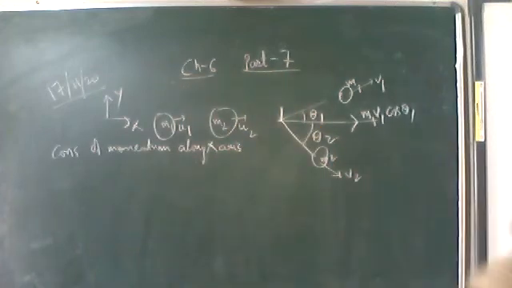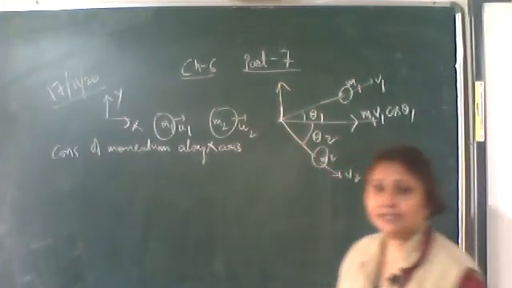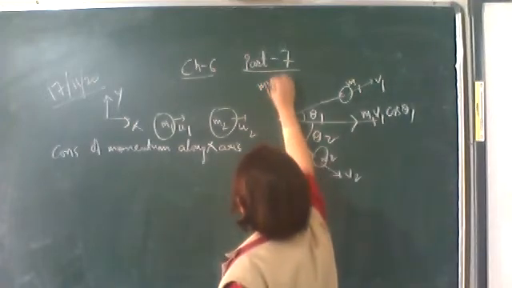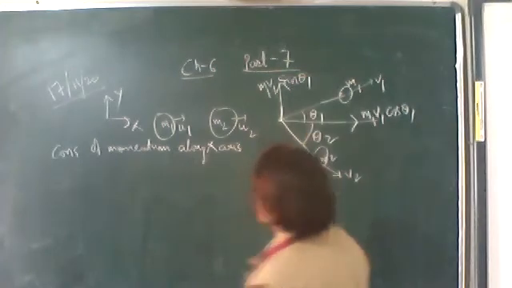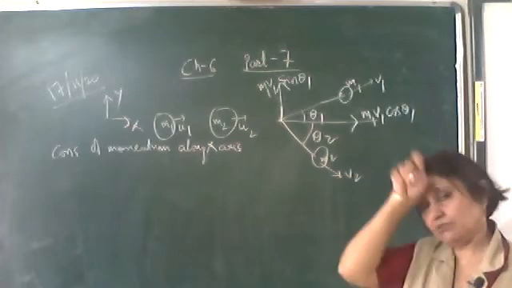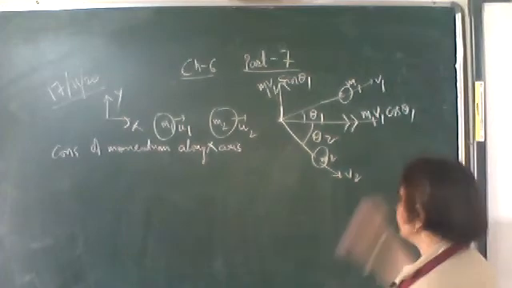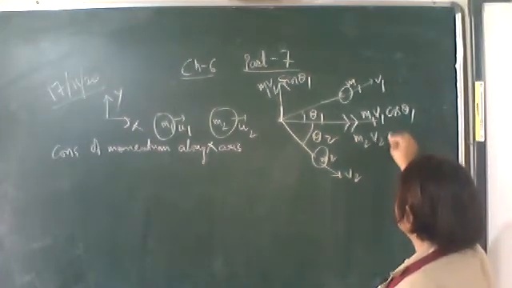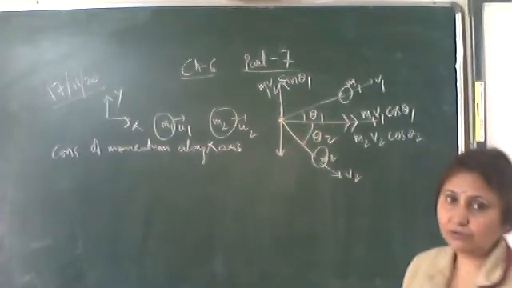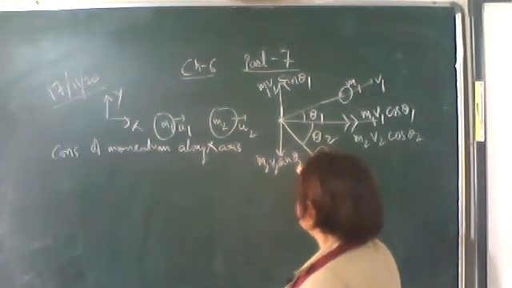Resolving m1 v1 along the x and y-axis, along the x-axis it is m1 v1 cos theta 1, and along the y-axis it is m1 v1 sin theta 1. The same way we can resolve m2 v2, the momentum of the second object after collision, along the x and y-axis. Resolving along the x-axis, we get m2 v2 cos theta 2, and perpendicular to it, the component is m2 v2 sin theta 2.